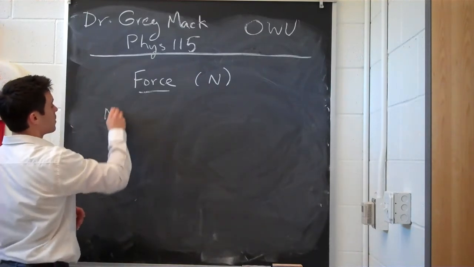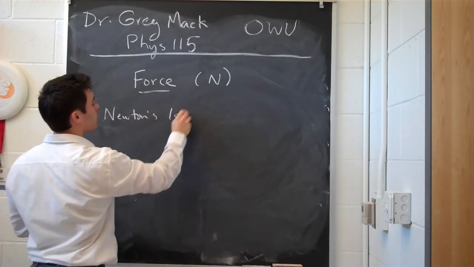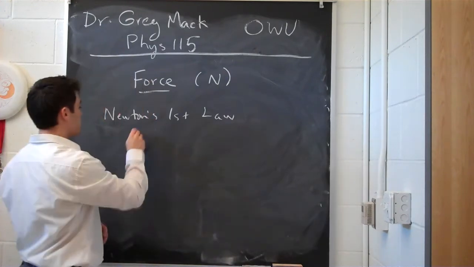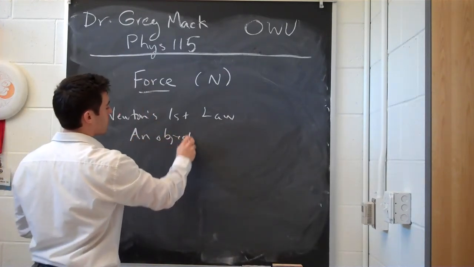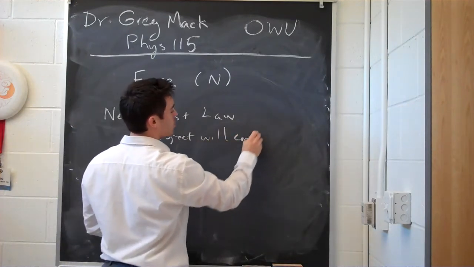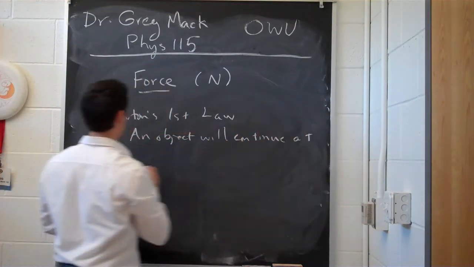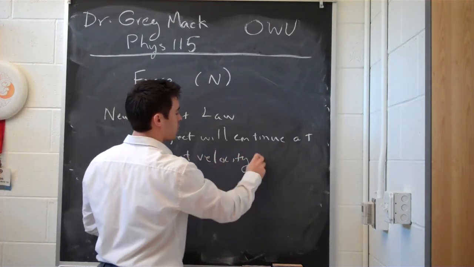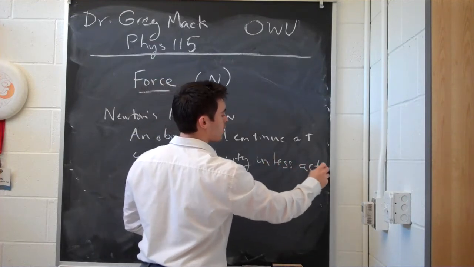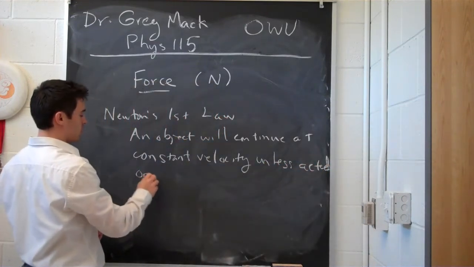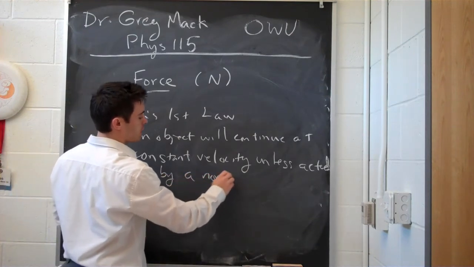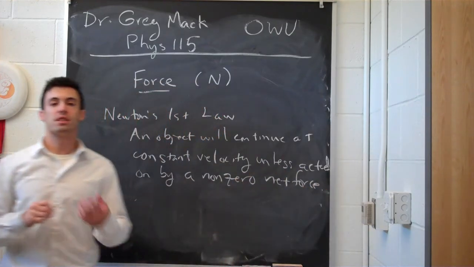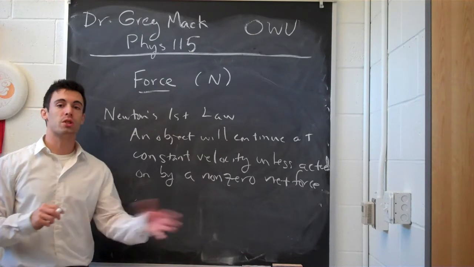The first one, Newton's first law, is also called the law of inertia, saying that an object will continue at constant velocity unless acted on by a non-zero net force.